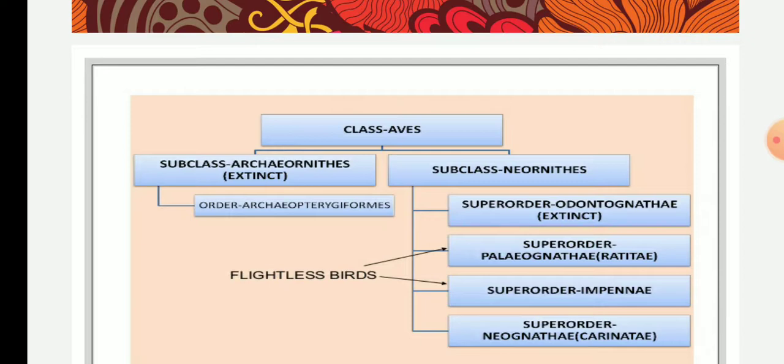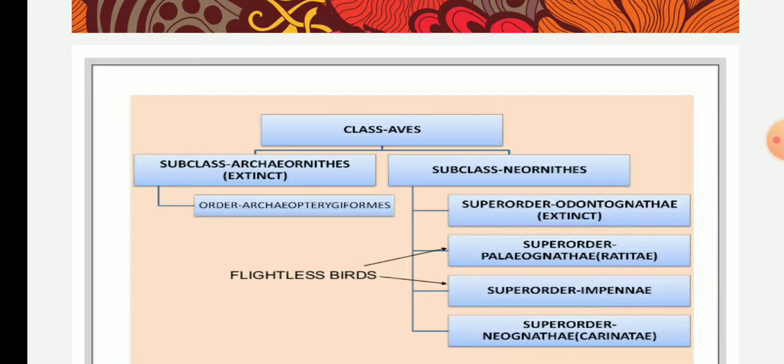Then the second is the superorder Palaeognathae, that is the flightless birds, which we have already completed in our last lecture, and the superorder Impennae, which will include only one order, whose members are flightless birds which are aquatic, that is penguins. So we have done up to superorder Impennae. Now we will study the superorder Neognathae.